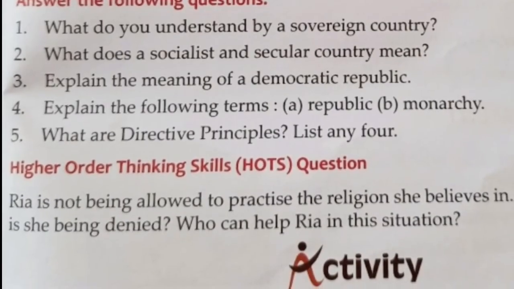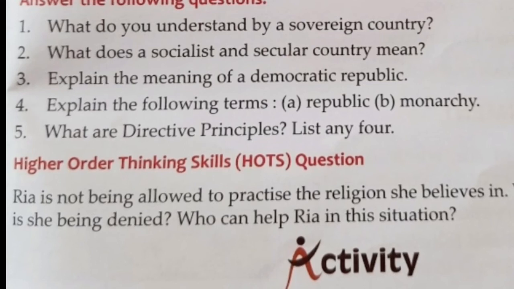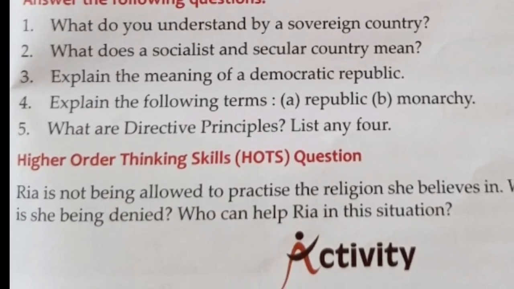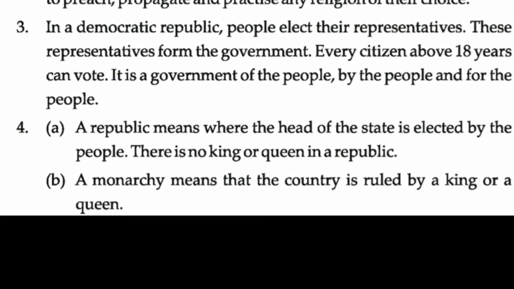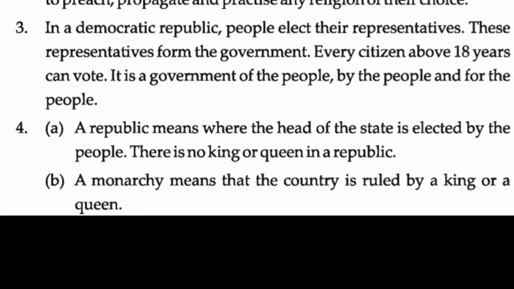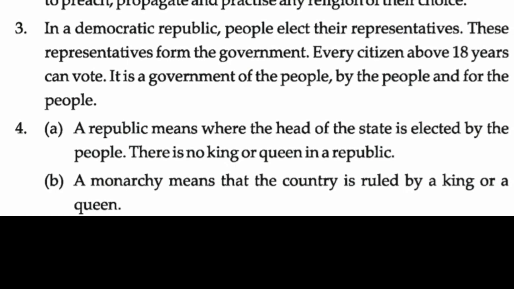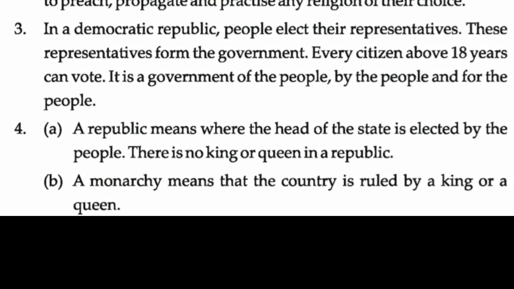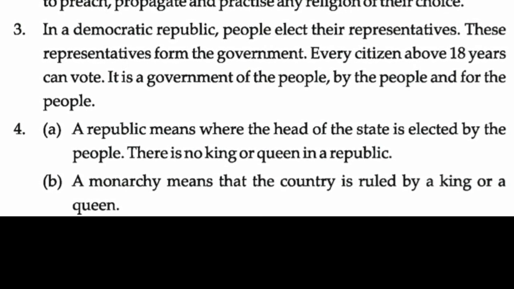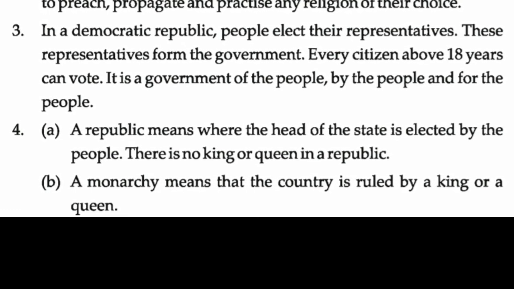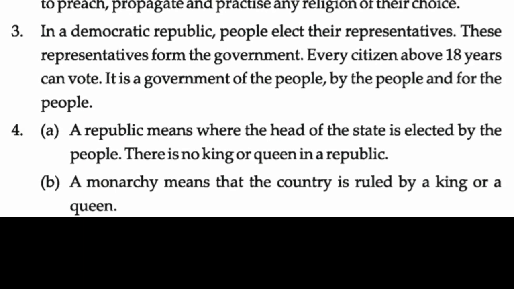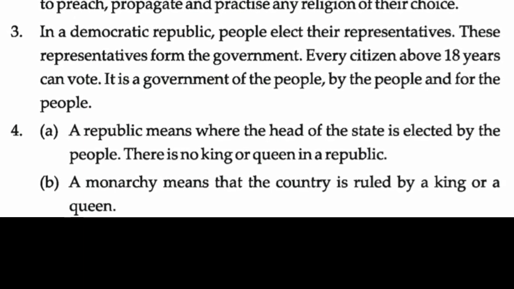Question number 4. Explain the following terms. A. Republic. B. Monarchy. Answer number 4 is A. A republic means where the head of the state is elected by the people. There is no king or queen in a republic. B. A monarchy means that the country is ruled by a king or a queen.